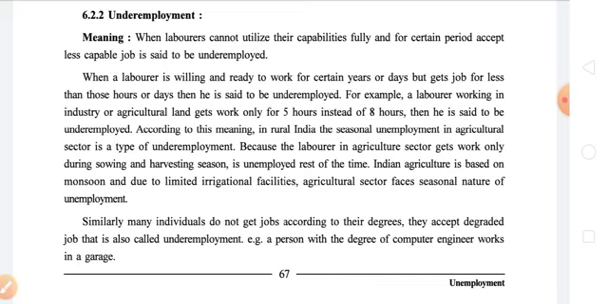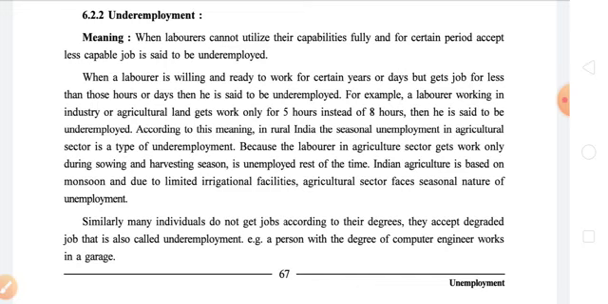Similarly, many individuals do not get jobs according to their degrees. They accept a degraded job, that is also called underemployment. Example, a person with a degree in computer engineering works in a garage. So that is all about this type of unemployment, underemployment, and now let us discuss this point in great detail. First of all, let us understand the meaning.